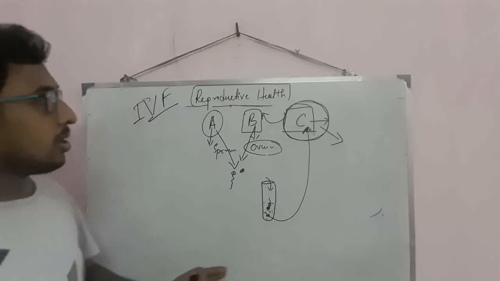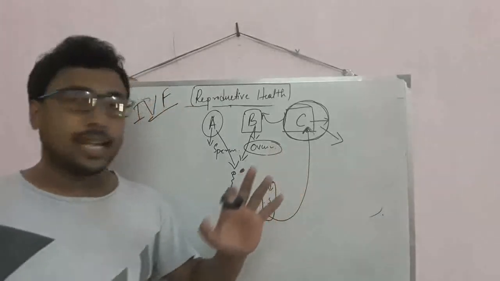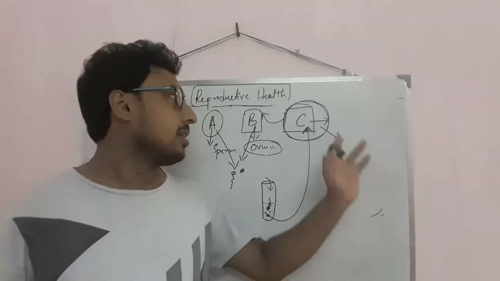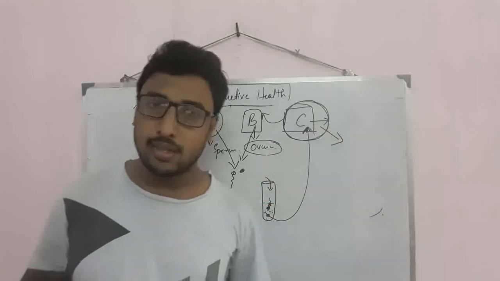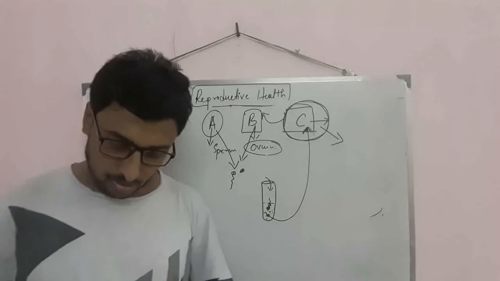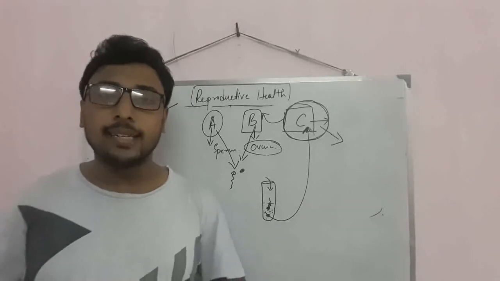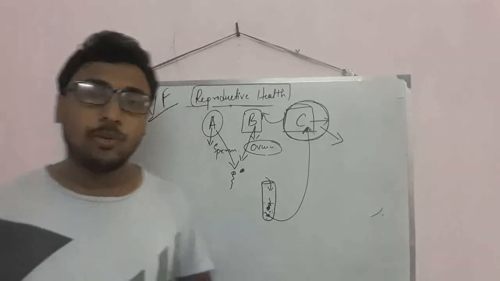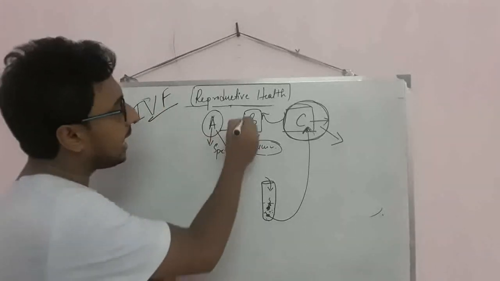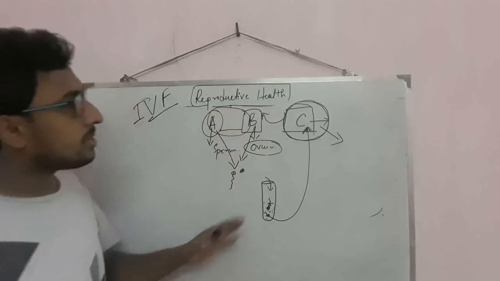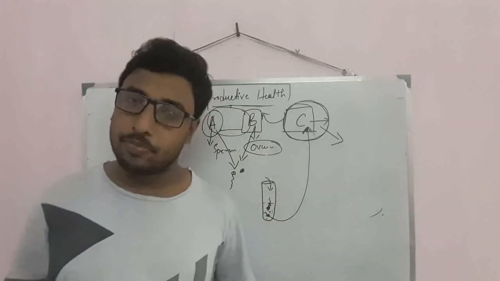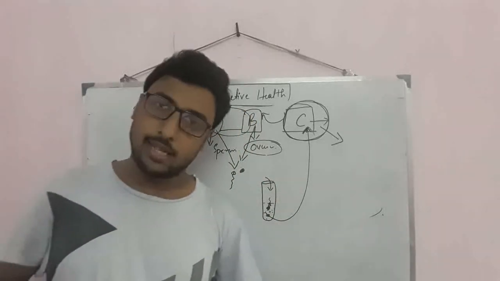So after all, she will take some money for doing this kind of job. Ultimately the baby will be for A and B, but C will carry their baby. That is the reason. So that is in vitro fertilization.